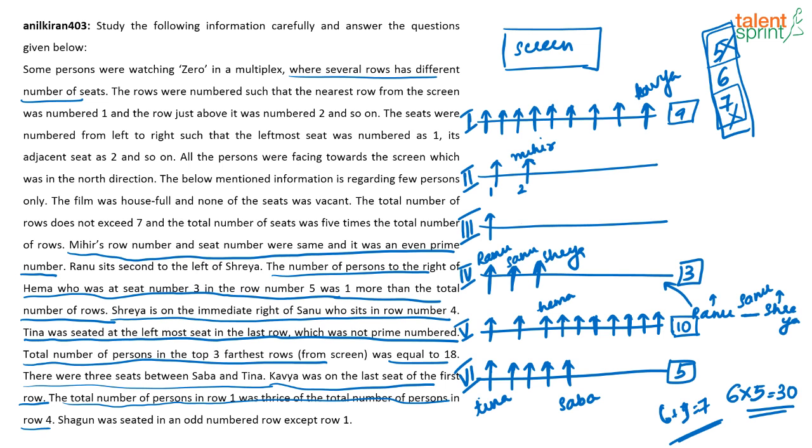Now see how many people I have filled till now. See, I have 5, 15, 18. 18 plus 9 is 27, 28, 29. So already this row has 2 people. There is only 1 person left. So no row can be blank, right? Vacant without any seats. There has to be some seat. So this Shagun has to be here. This will be 1. Yes, see, Shagun seated in an odd numbered row except 1 means either Shagun can be here or 5 or 7, correct? But I can't leave this also vacant. So I have to put Shagun there only.